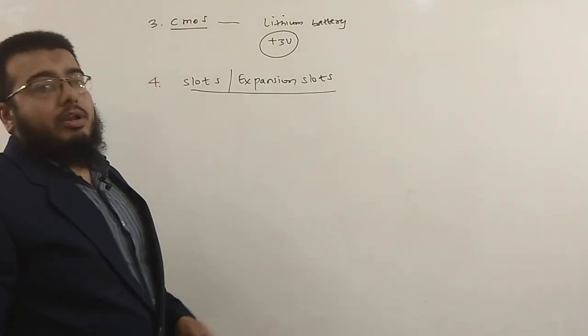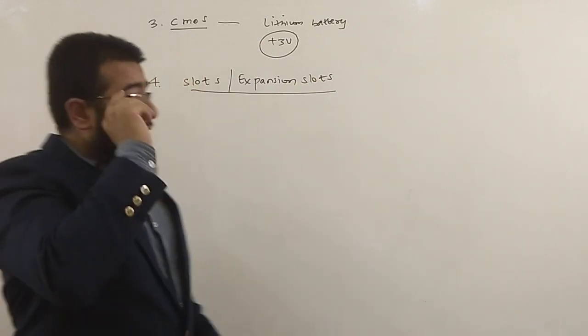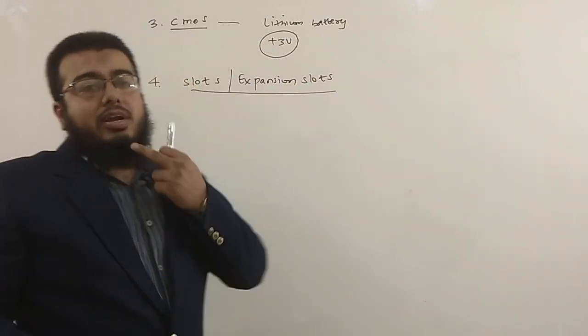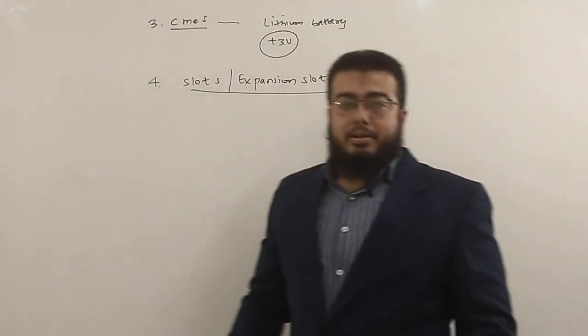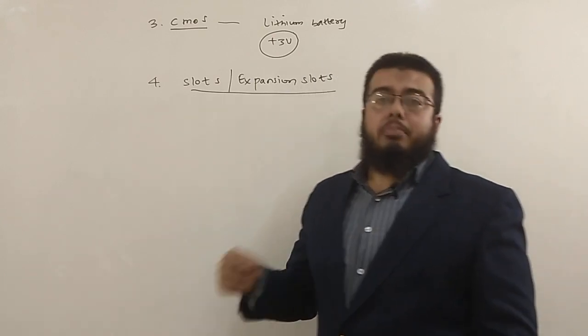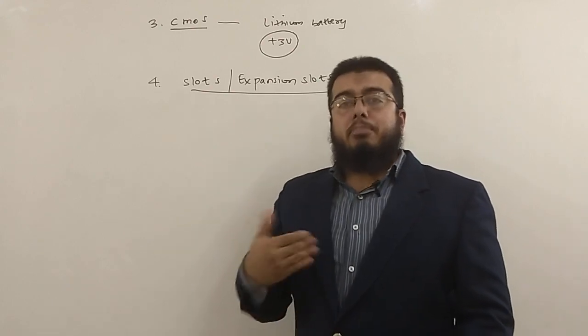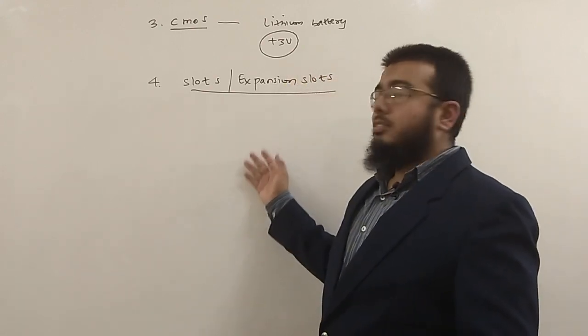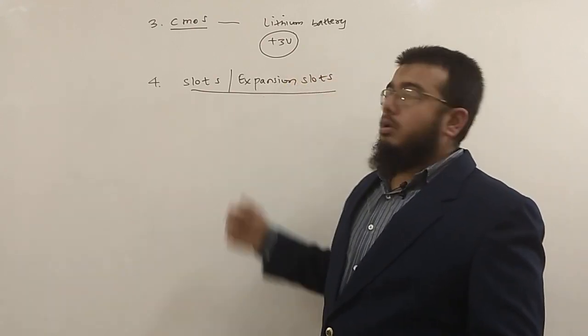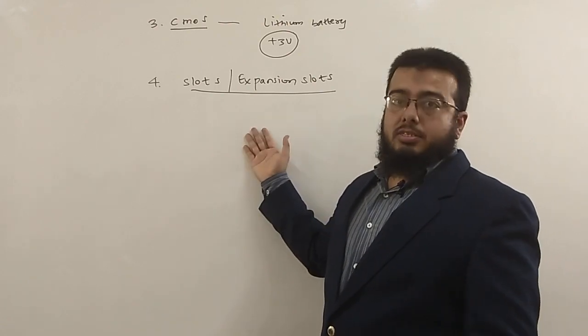Slots are meant for expansion in your computer. Nowadays everything is coming inbuilt. If you take for example P2 or P3, most of the resources were not there on the computer motherboard. So what they had is slots, also known as external buses.